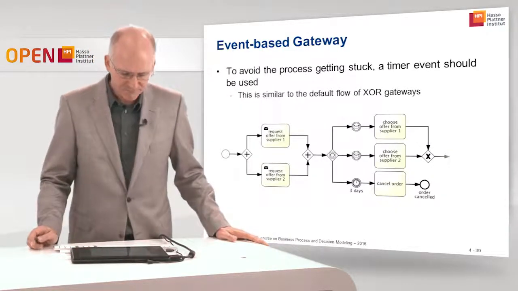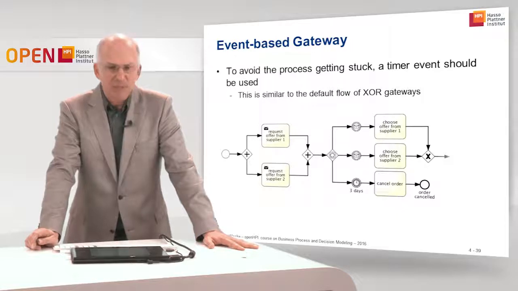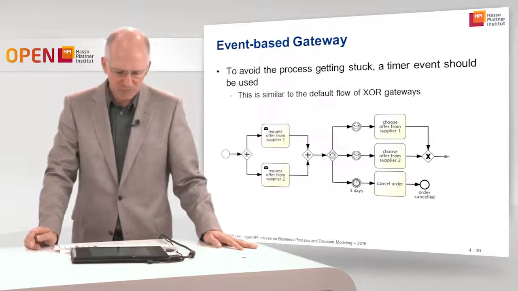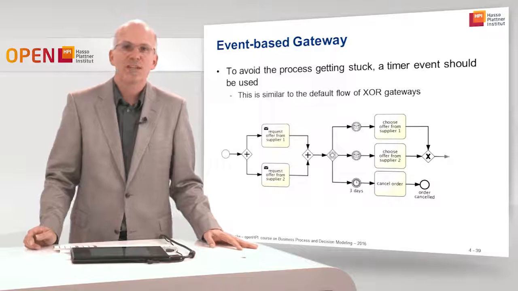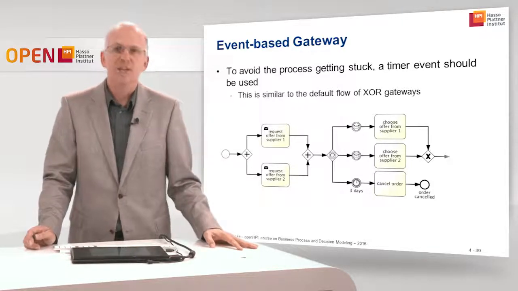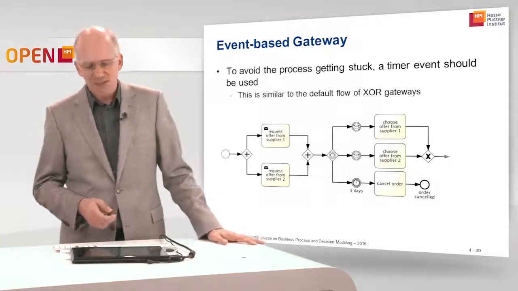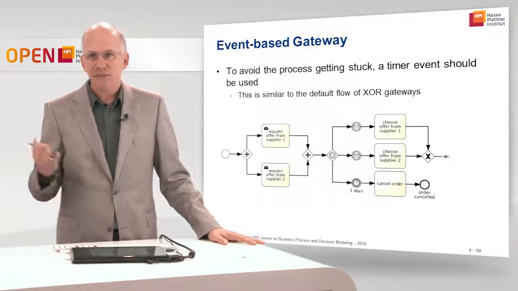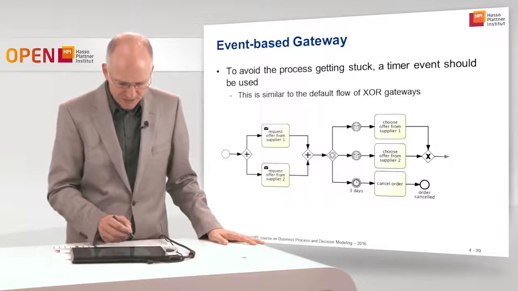Also, there is a guideline for event-based gateways: there might be situations where none of the events would occur, and then, of course, the process would get stuck. To avoid the process getting stuck, a timer event should be used. If the environment does not react accordingly, the process might get stuck. If none of the suppliers sent a message, then I would wait, according to the process, forever, but of course I will run into a timeout. So after 3 days, I will take a look at the process again, cancel the order, or ask other suppliers or something like that. So it's a good idea to also always use one intermediate timer event here.